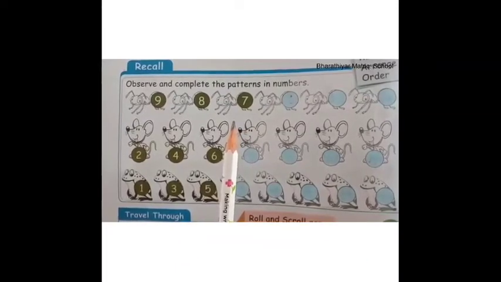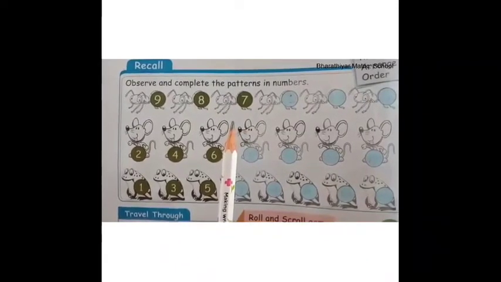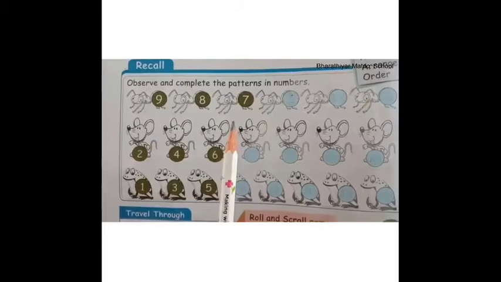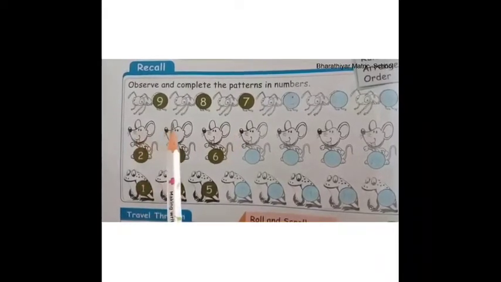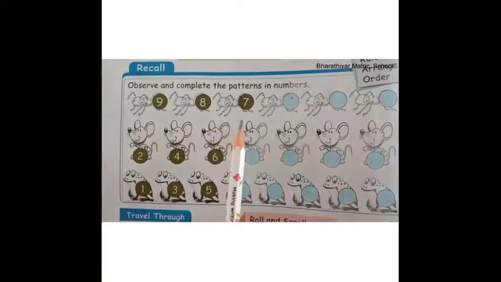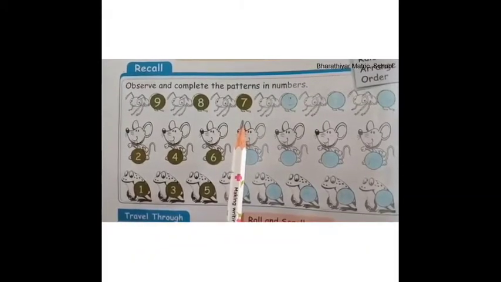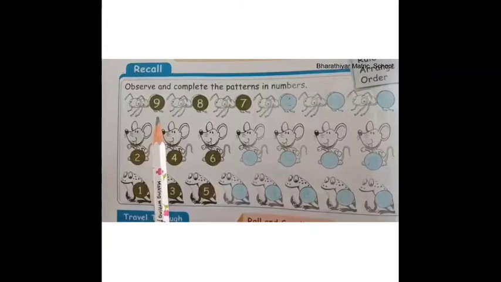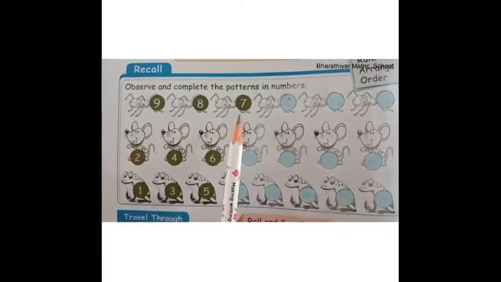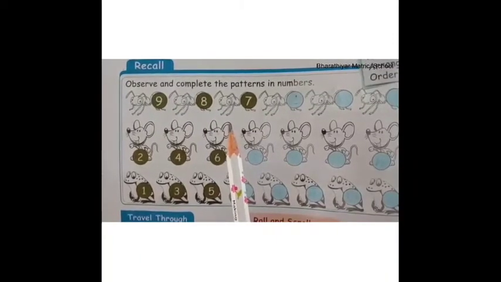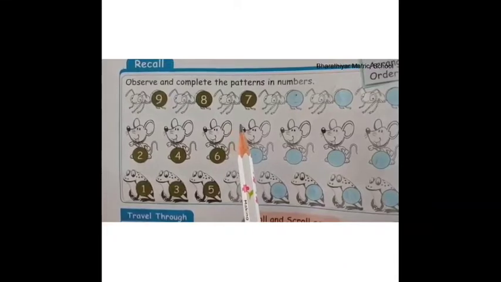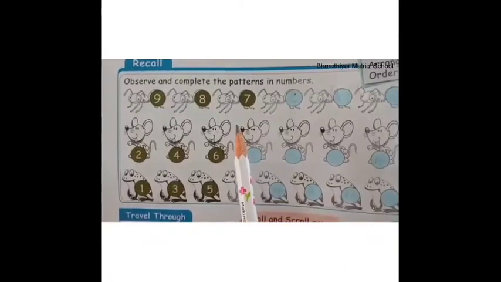Children, are you able to find the number pattern here? The numbers are arranged in descending order pattern. That is, numbers from the biggest to the smallest. We can also call it a backward pattern.